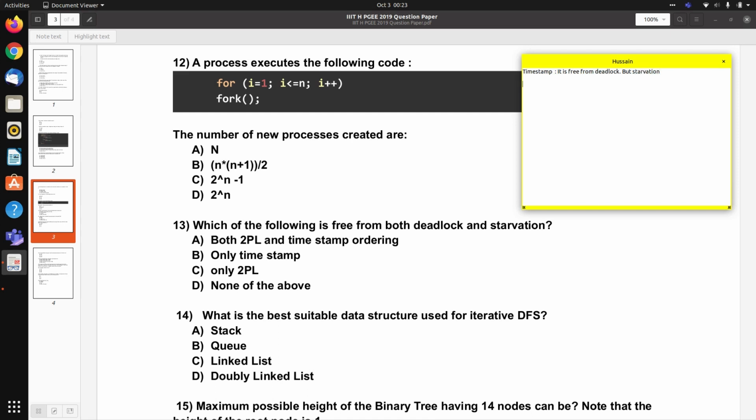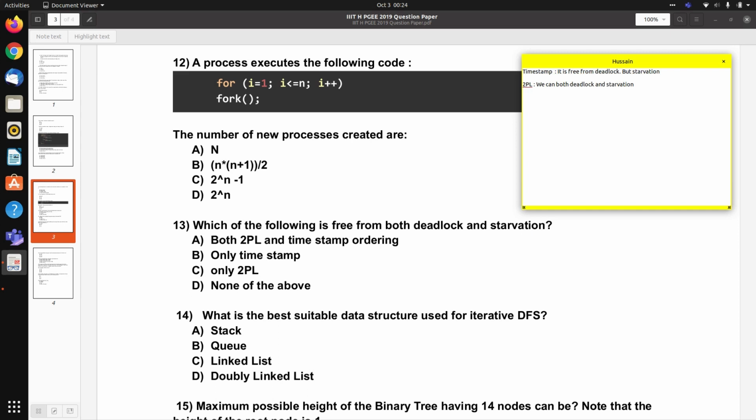And when we talk about 2PL, this is the basic two-phase locking protocol. Here we can have both deadlock and starvation.